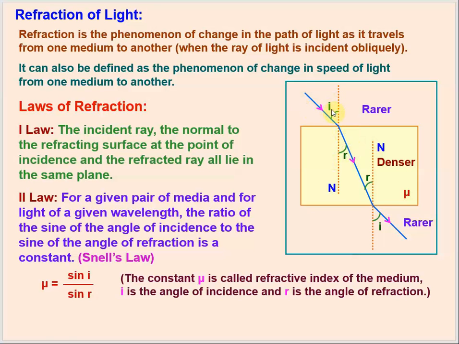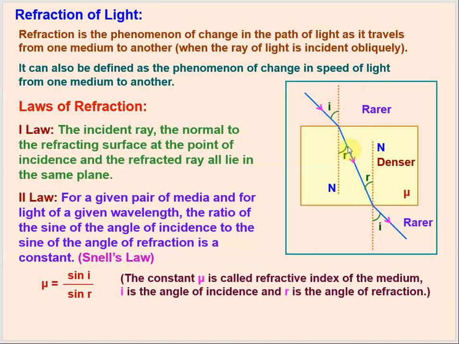So this is the incident ray, this is the normal, and this is the refracted light ray. The very first rule is about these three terms: the incident ray, the normal at the point of incidence where the incident ray meets the surface of the other medium, and the refracted light ray. All these three will lie in the same plane. So this is the first law.